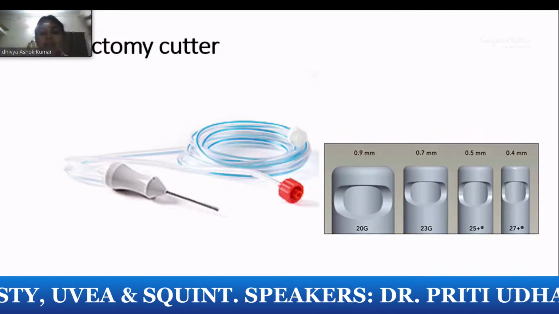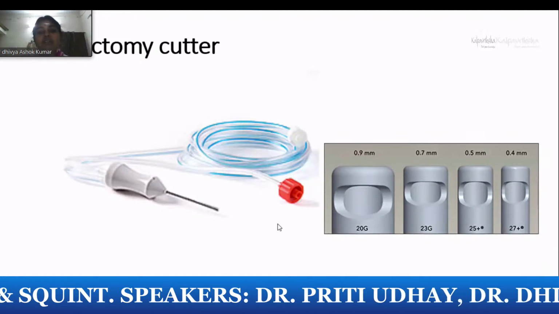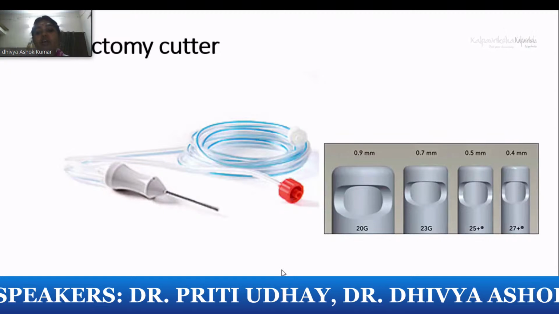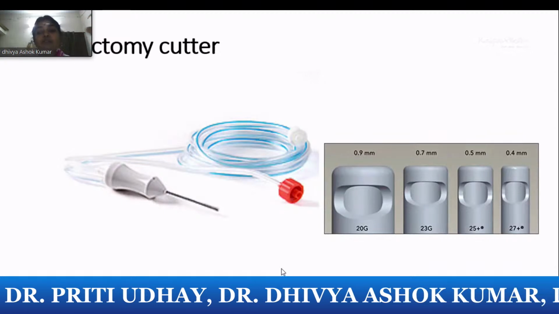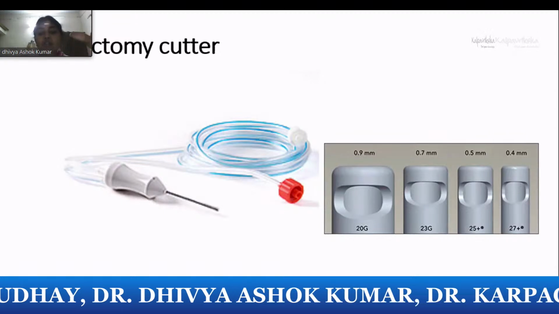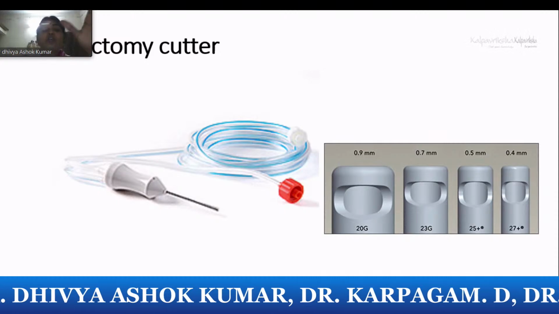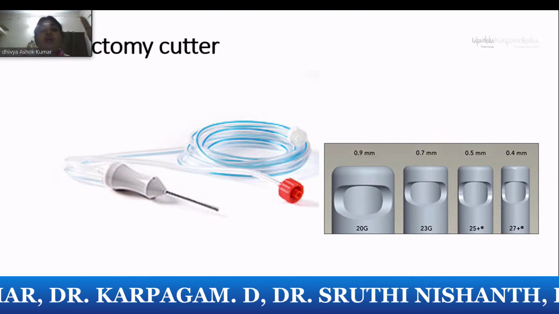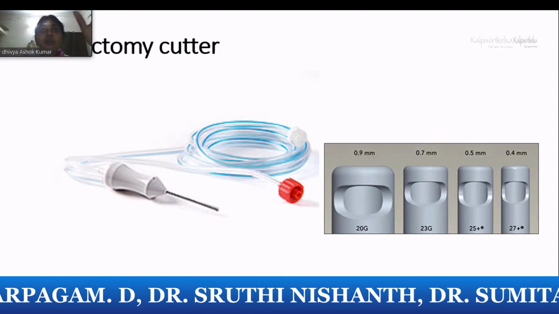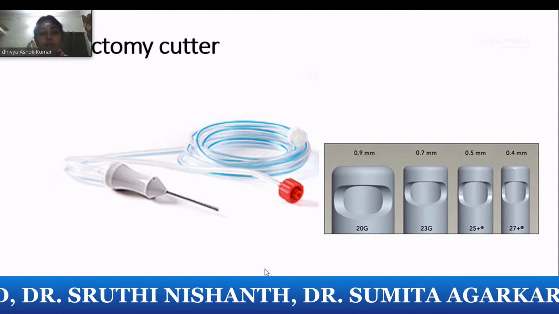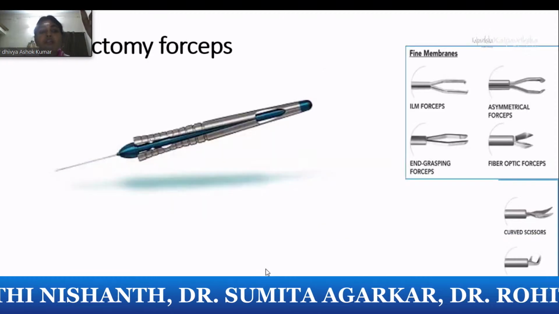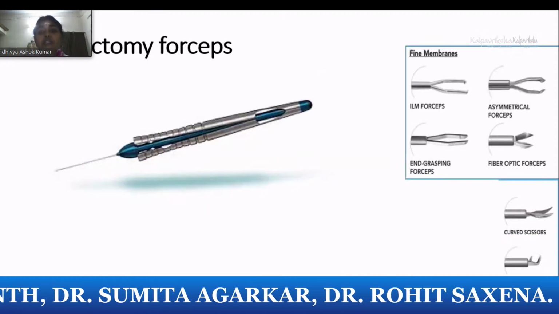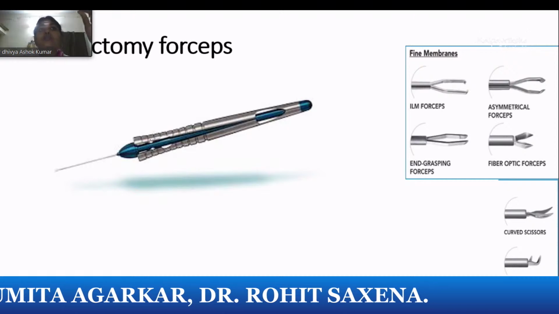Vitrectomy cutters, very rarely they keep, but you should know what are the other vitrectomy cutters. You should know 20 gauge, which is a larger opening. You have smaller opening micro vitrectomy cutters also, 23 gauge, 25. So it has got its own advantage, transconjunctival, sutureless, and less complications, less sclerotomy port related complications. And when you are given vitrectomy forceps, look into the tip, whether the fine tip is forceps or scissors.